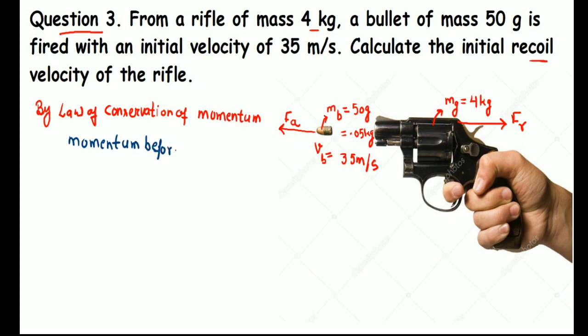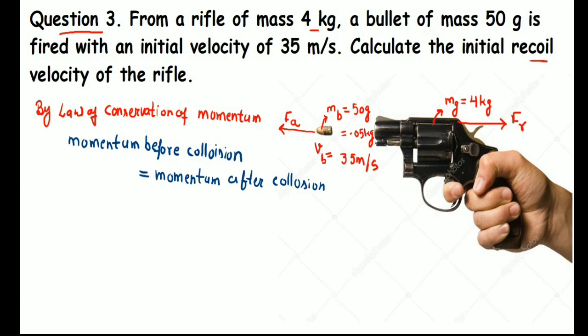Correct? According to the law of conservation of momentum, momentum can neither be created nor destroyed. So the momentum before the firing should be equal to the momentum after firing. This is the only statement of the law of conservation of momentum.